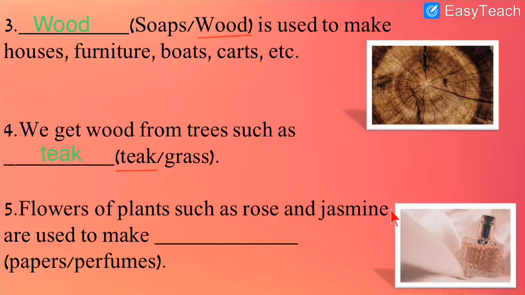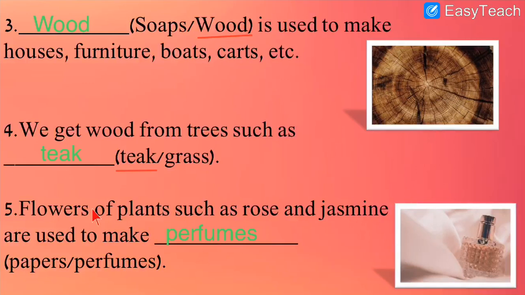Flowers of plants such as rose and jasmine are used to make dash. So we can make what from flowers such as rose and jasmine? As I told you before, flowers are the parts of the plants that are used to make perfumes. Why? Because rose, jasmine, all these are the flowers that have a very good scent. Their smell is very good, very pleasant. So we can make perfumes with the help of these flowers. So what is our correct answer? Perfumes. Let us write this answer over here.